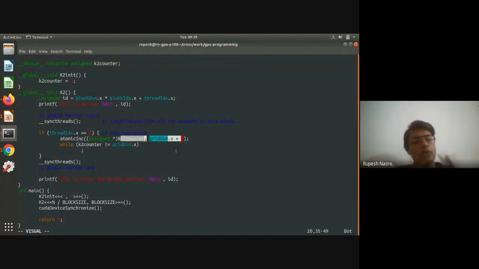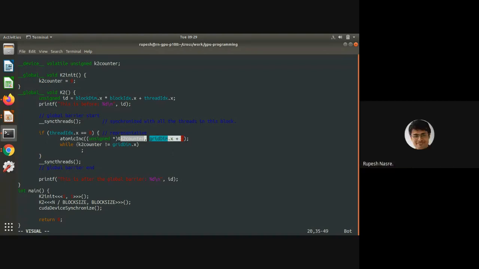It should revolve around these n values, and therefore this should be griddim.x minus 1, which is going to make sure that it reaches that value, and then it is going to wrap around. But because of that, this condition is never going to be true, right? Because it is never going to reach that griddim.x. So what we will have to do is to, so how will we solve this problem? Any suggestions?